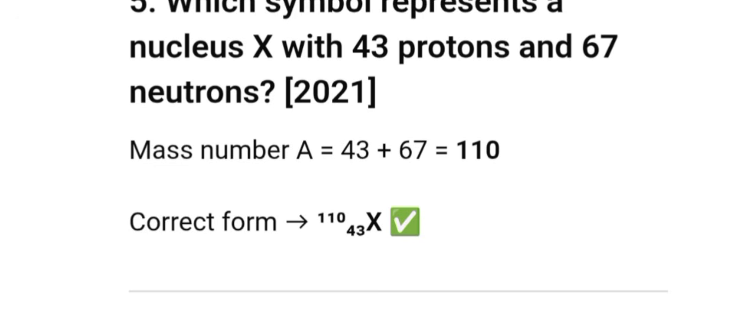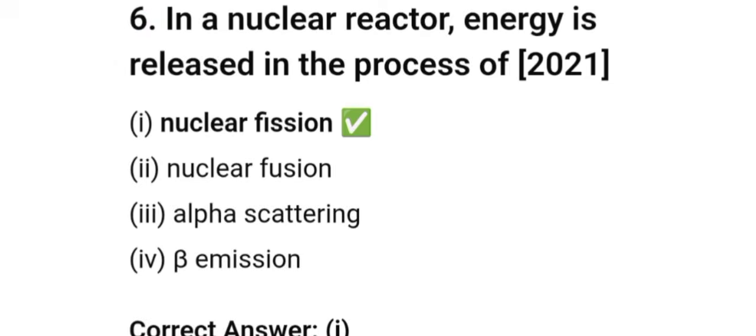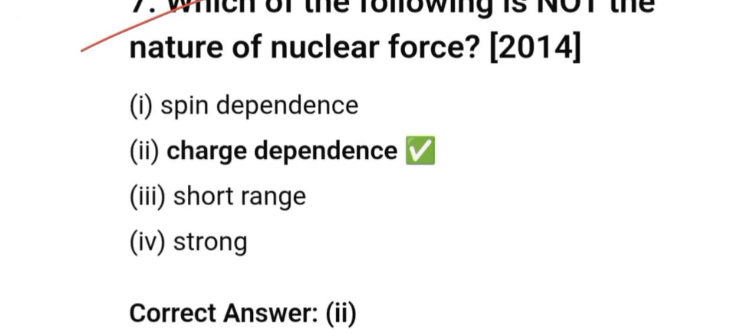Approximate energy produced during the fusion of 4 hydrogen nuclei into 1 helium nucleus is 25 MeV. Symbol represent nucleus X with 43 proton and 67 neutron. So we add both, and what we get is X 43 110. In a nuclear reactor, energy is released in the process of nuclear fusion, alpha scattering, beta emission.